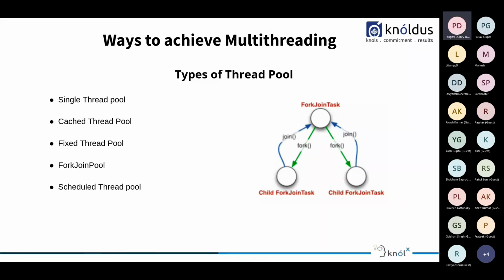Okay. So now we'll go to fork join pool. Fork join pool means a thread pool with a number of threads depending on the Runtime.availableProcessors. Basically, it gives the value of how many threads a processor can support, and that value it gets, and for that purpose, it creates the threads that are in the fork join pool. So by default, we use fork join pool.